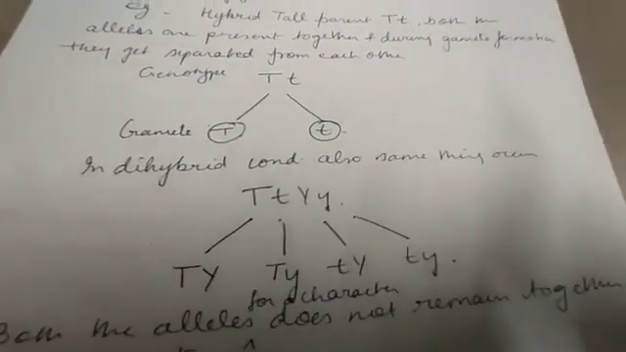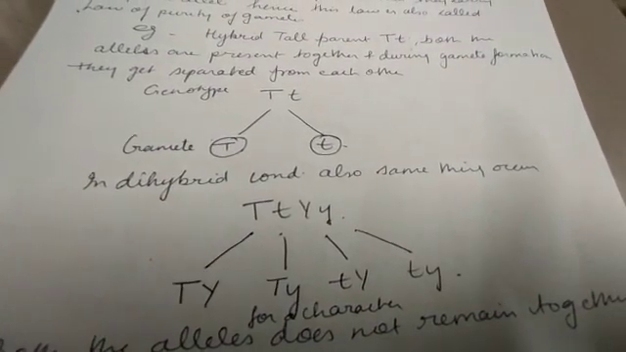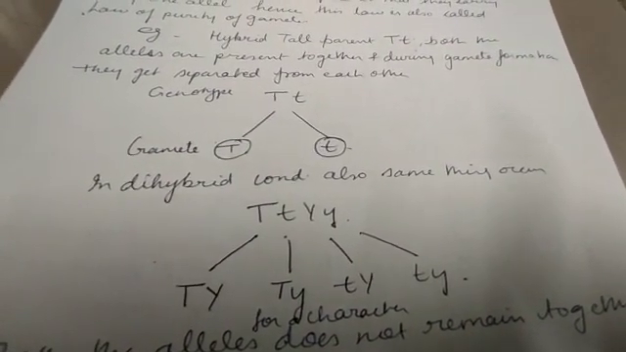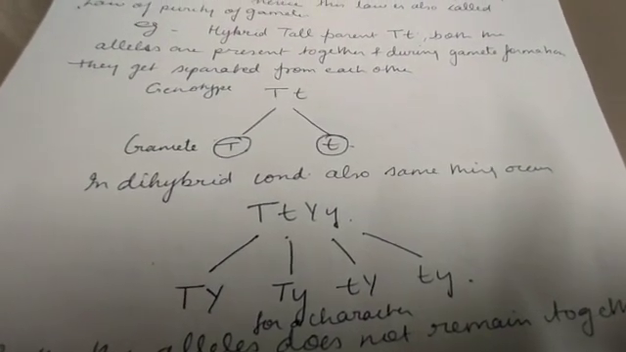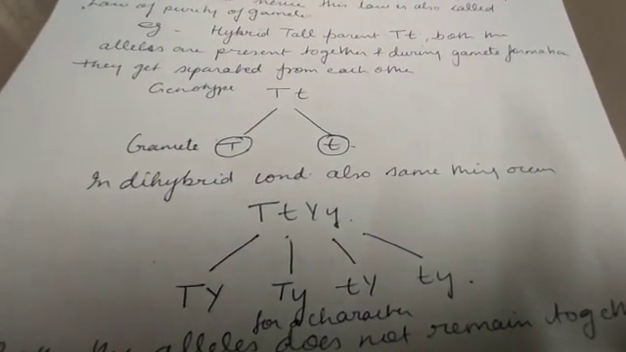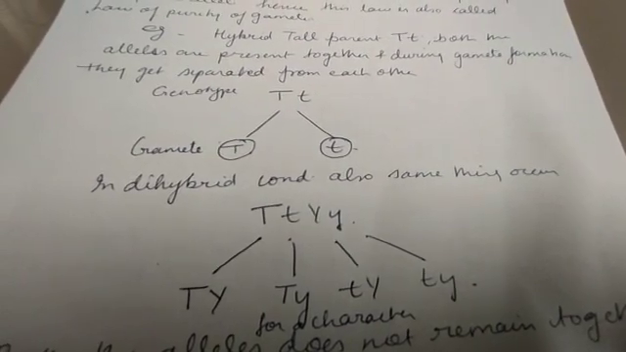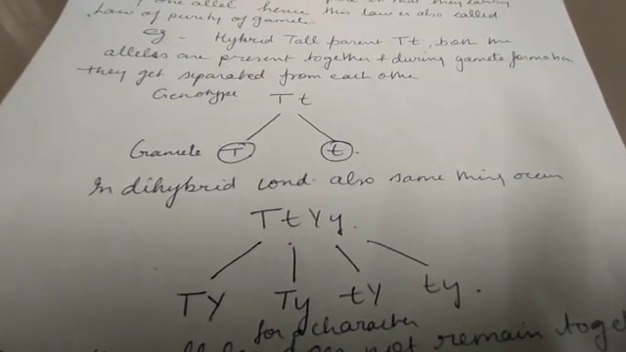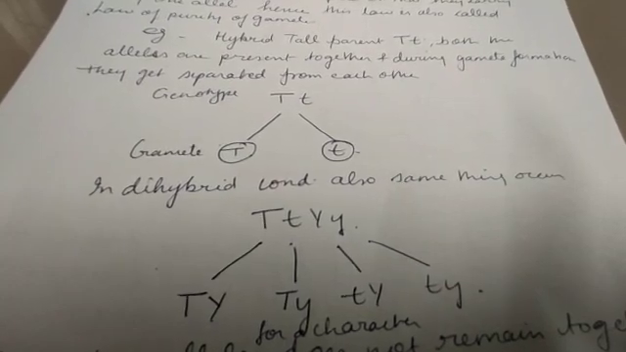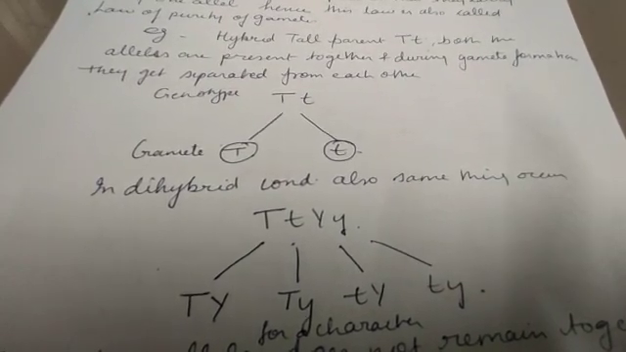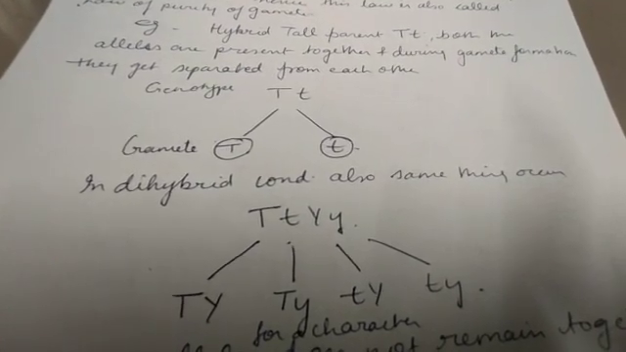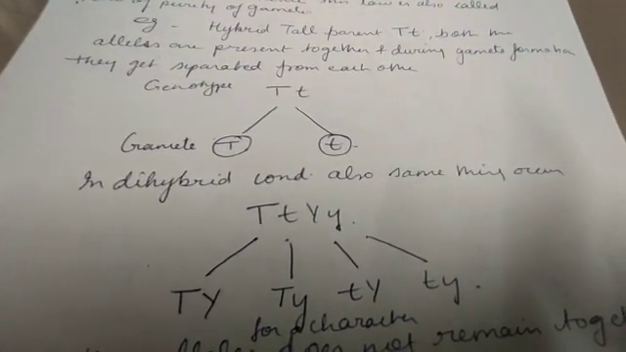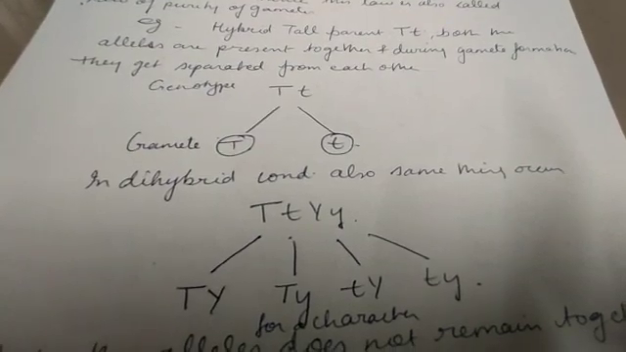In the dihybrid condition also we will see that the condition is what? Capital T, small t, capital Y and small y. So when gamete formation takes place, the gene for tallness goes to one gamete and gene for dwarfness goes to another gamete. Gene for yellow seed goes to one gamete and gene for green seed goes to the other gamete. So the alleles for the same character do not enter the same gamete. They get separated.